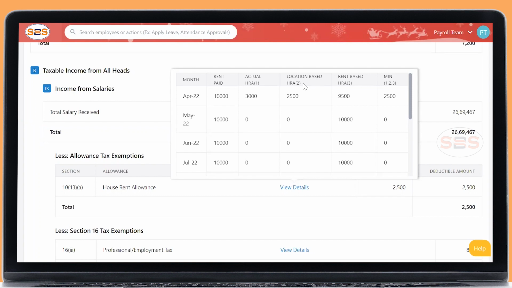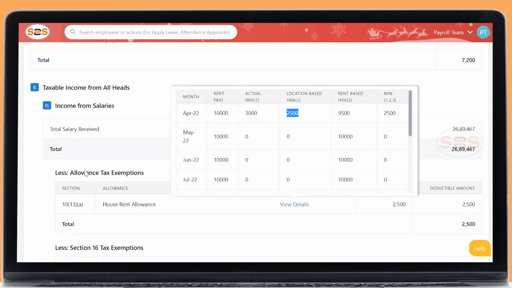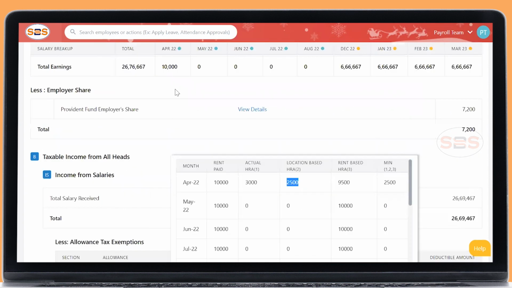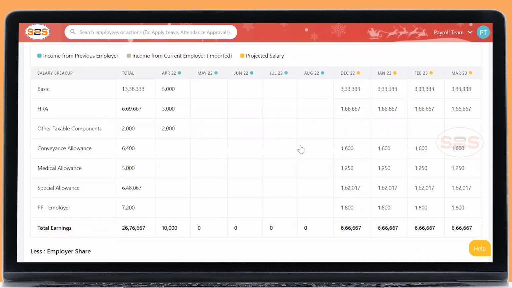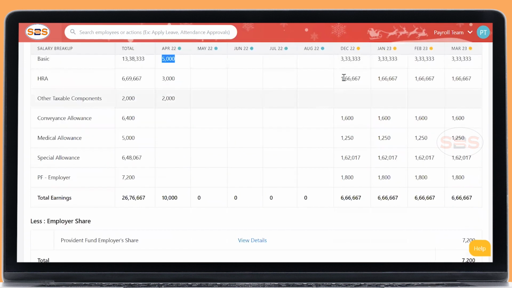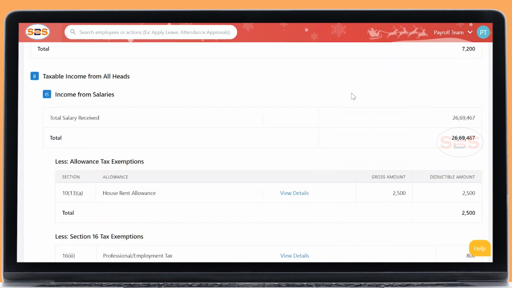If it is location based HRA, it will be 50% of your basic. If it is non-metro, it is 40% of your basic. Since I have chosen metro, it is picking up 50% of my basic. You got it? Basic 50%. And the last one is rent based HRA.